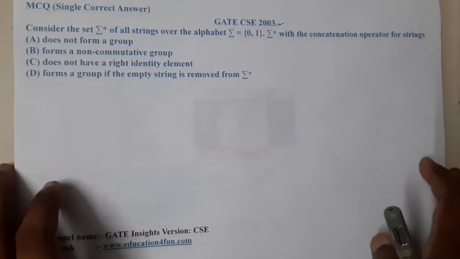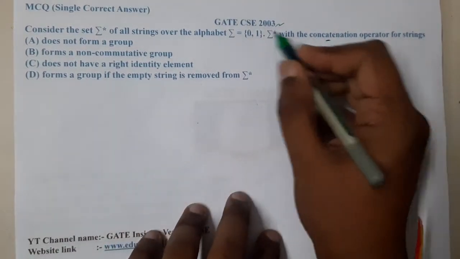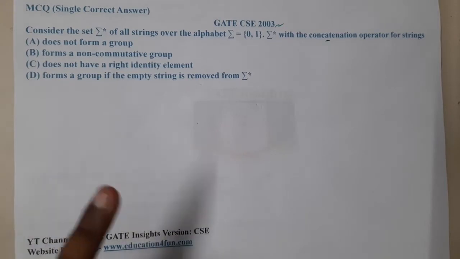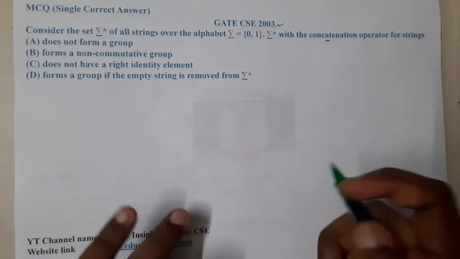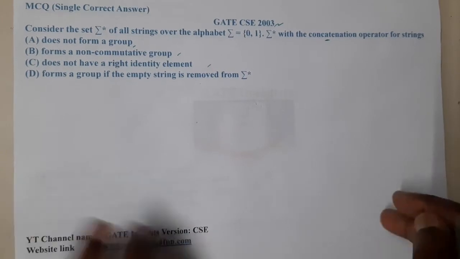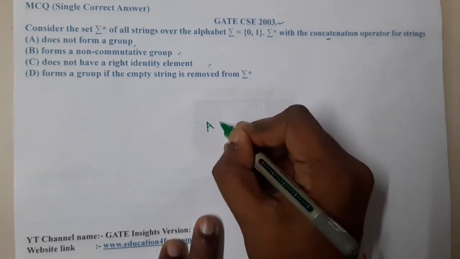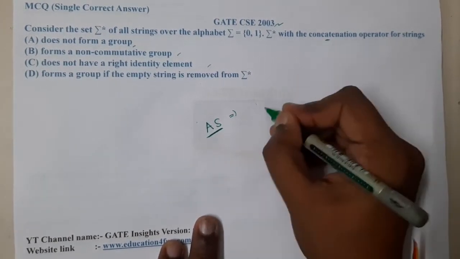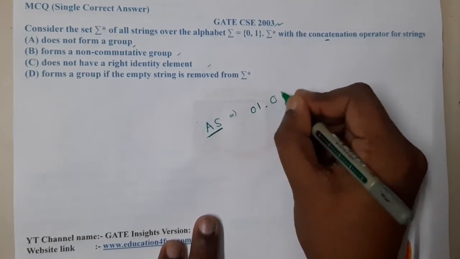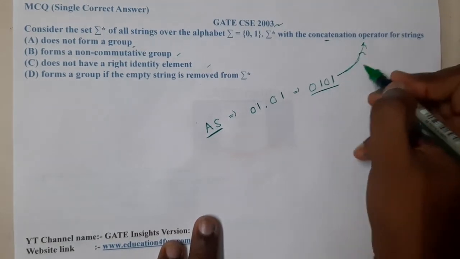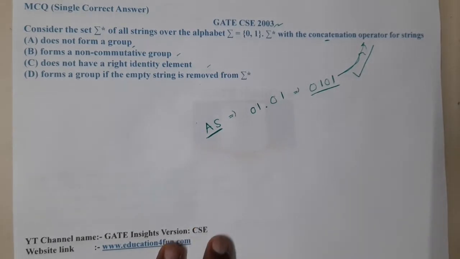Now, to be clear, they are talking about concatenation with respect to these strings. And this question belongs to both subjects, discrete mathematics as well as TOC, because they are talking about the concept of a group. So let us recall some properties of a group. When can we say that a particular structure is an algebraic structure? If you concatenate any strings and the result is also a string of that particular set, then it is closed. There is no issue with respect to it.